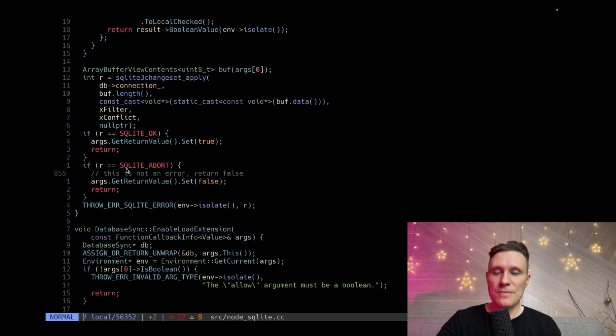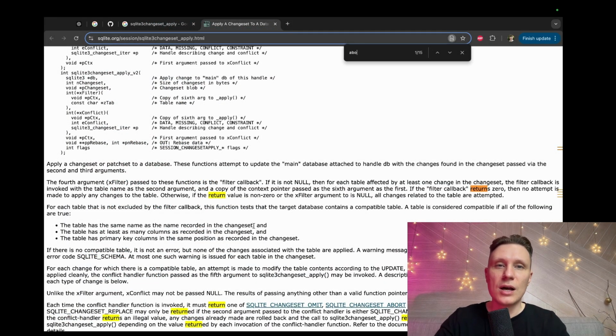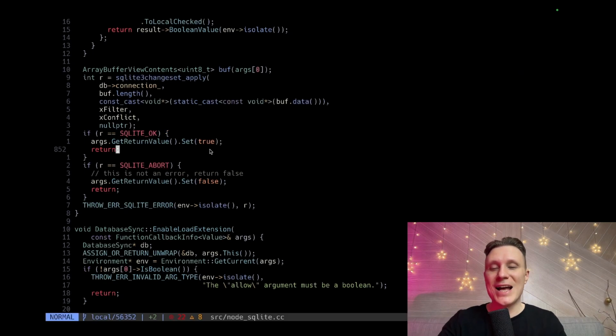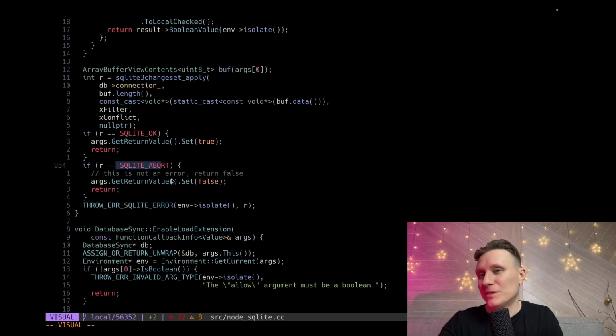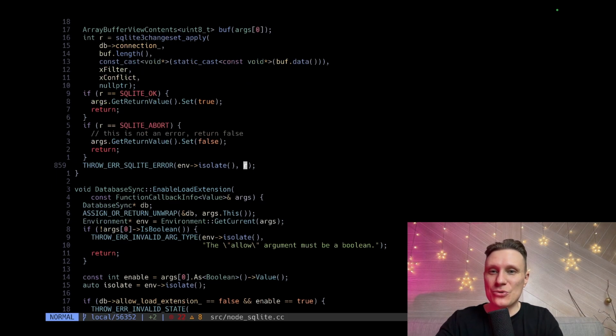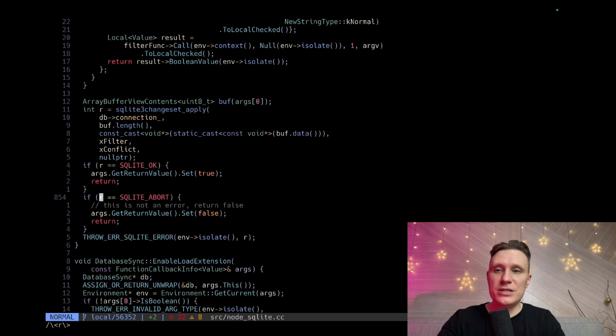Abort is not an error, so return false, because we just asked it in config to abort. So abort is not abort, but it's okay. What is an error? An error is a return code. I can't jump to the definition. We need to have a good C++ IDE.